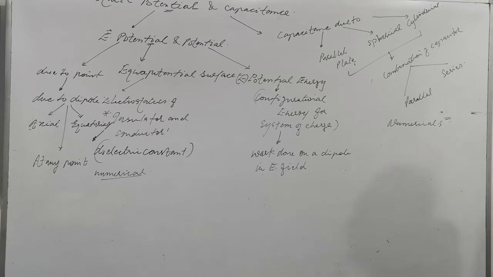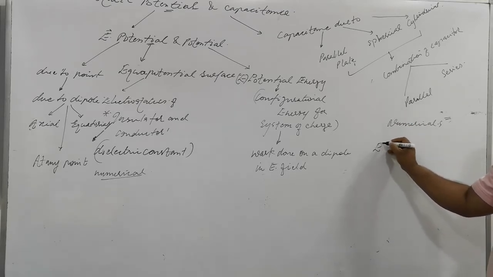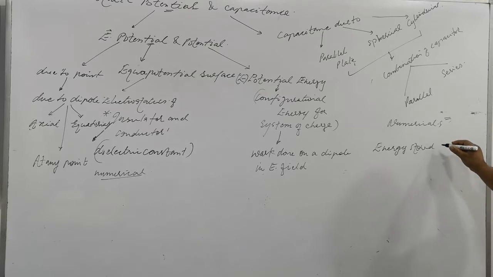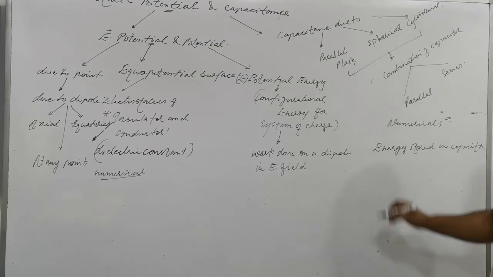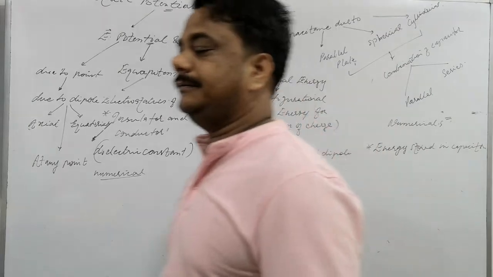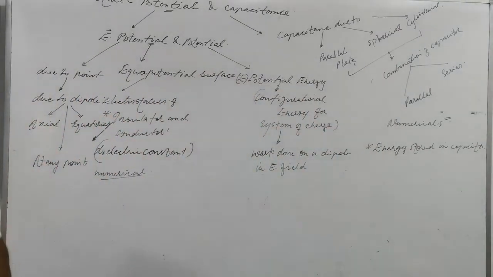So this will be the flow of the chapter. At the last you will study the energy stored in a capacitor. Clear? These are the important topics, and the flow of the chapter is before you. Is that clear?